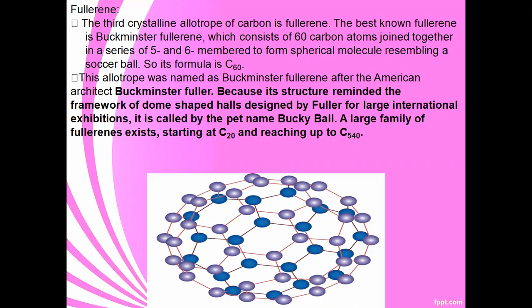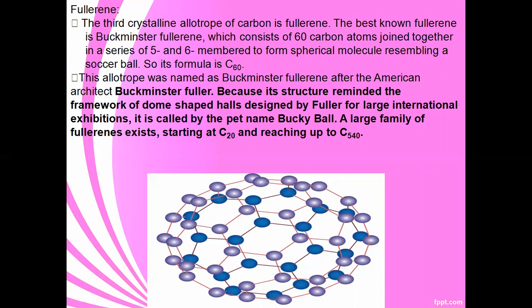The dome-shaped halls were designed and shown at an international exhibition. That architect is remembered by naming the fullerene Buckminsterfullerene. The pet name is Bucky Ball.